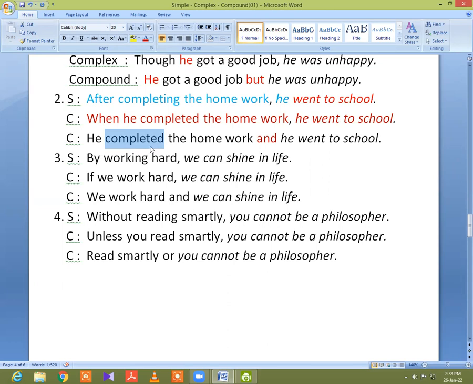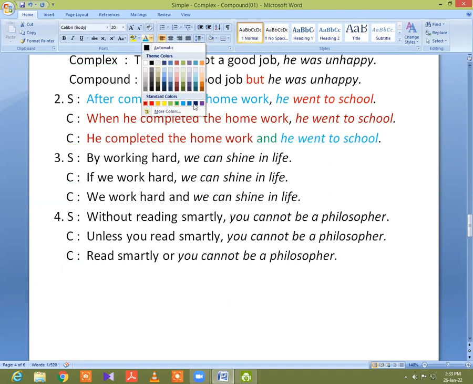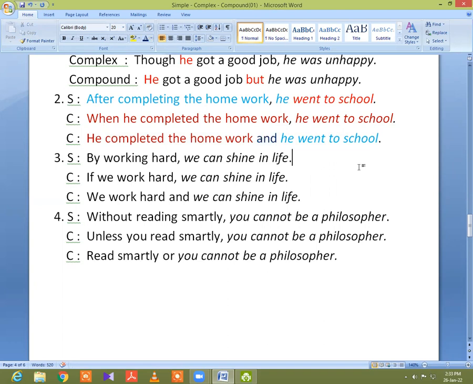So he completed the homework and he went to school. So these two clauses, he completed the homework, this is a clause, and he went to school, this is another clause. These two clauses are joined with this coordinating conjunction and. So this is an example of a compound sentence. I think everybody understands this matter.